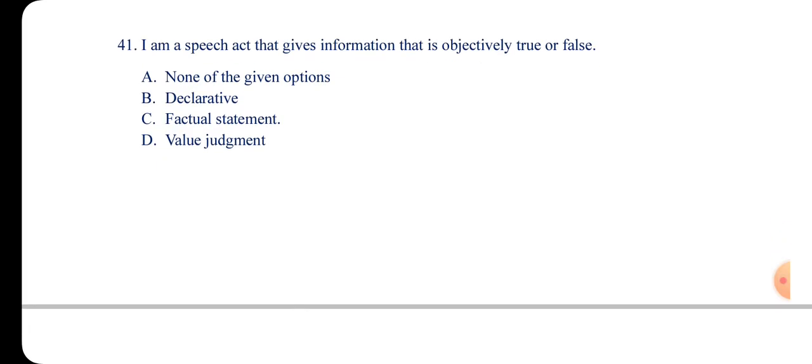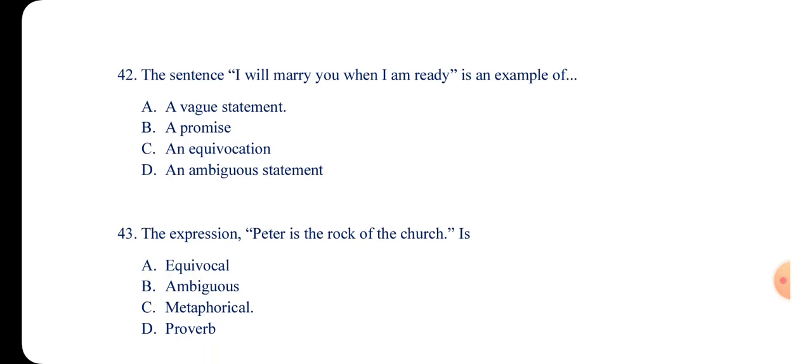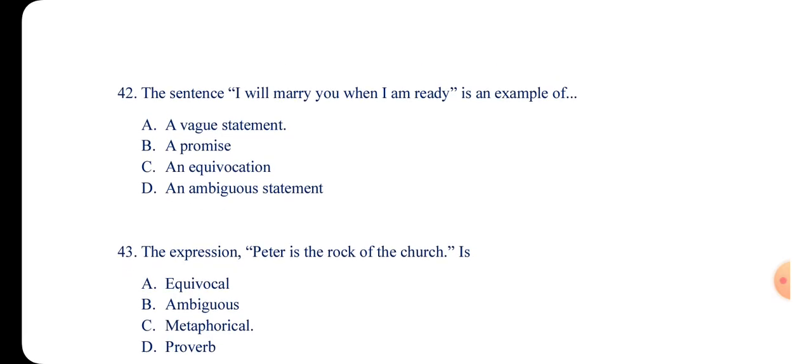All right, let's look at this one. Number 42, the sentence "I will marry you when I am ready" is an example of A, vague statement; B, promise; C, equivocation; D, ambiguous statement. The answer is a vague statement. Why? It is a vague statement because the statement is not clear. "When I'm ready" is not clear. You are not telling the person when you are going to marry the person.